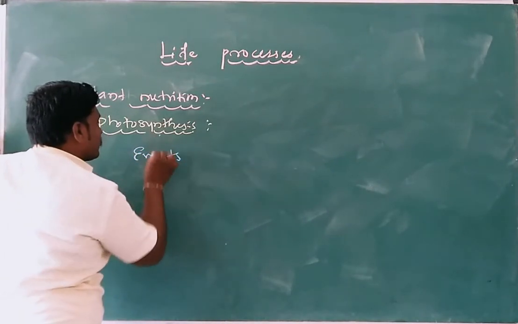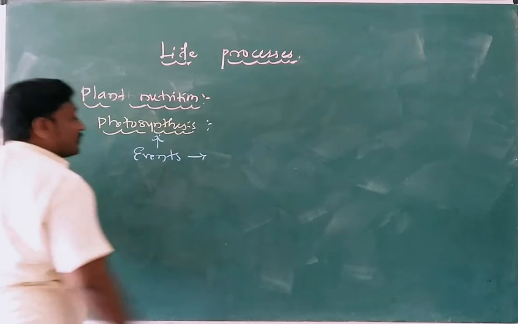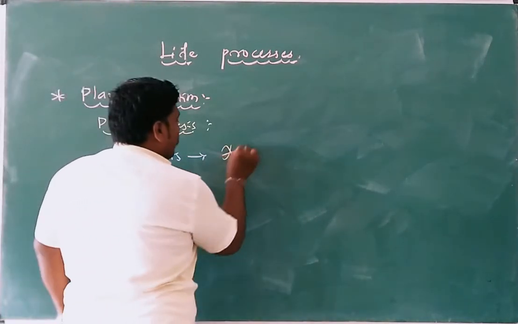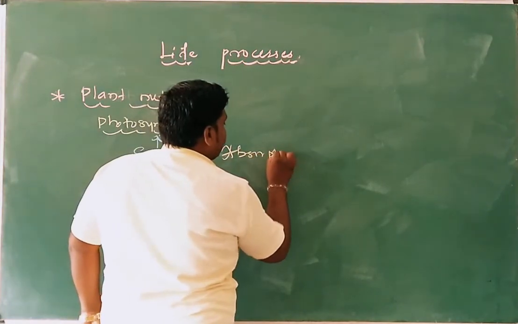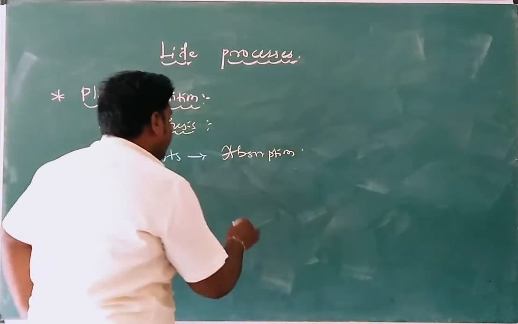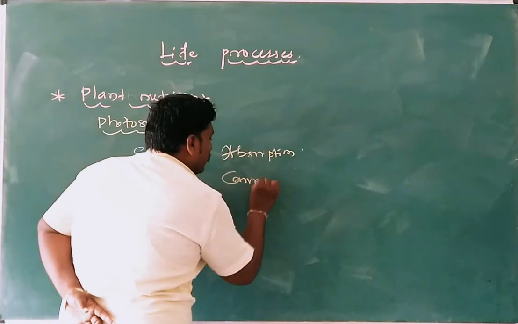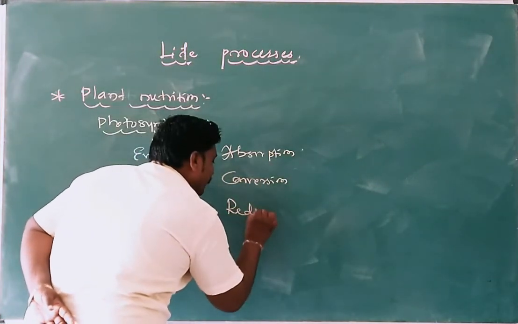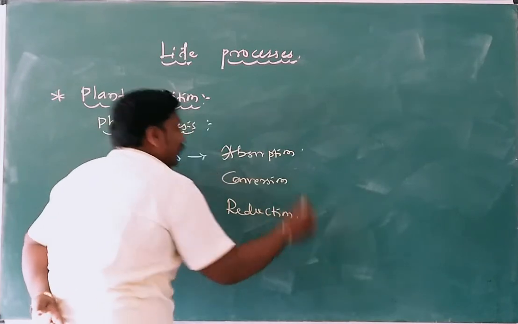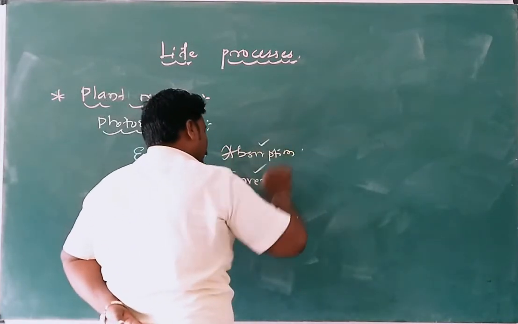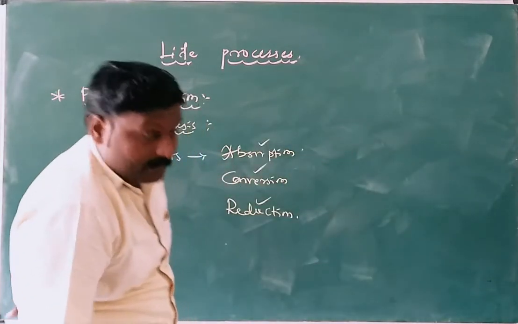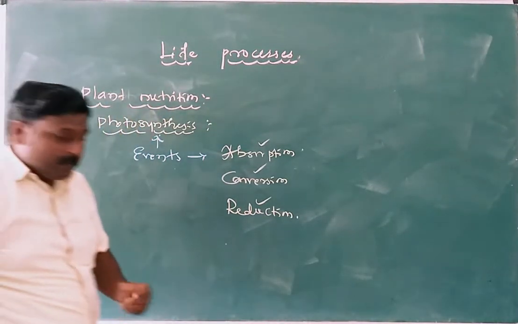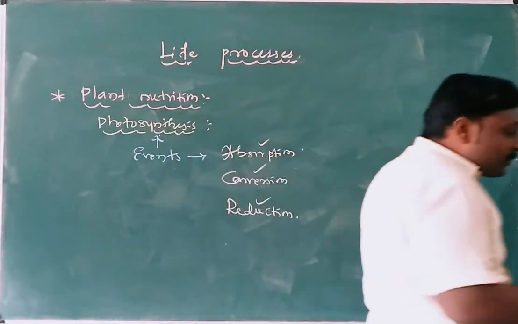Events of the process of photosynthesis. First one is absorption. Second one is conversion. And third one is reduction. Yes, absorption, conversion, and reduction. Now let us see what is meant by absorption, what is meant by conversion, and what is meant by reduction.